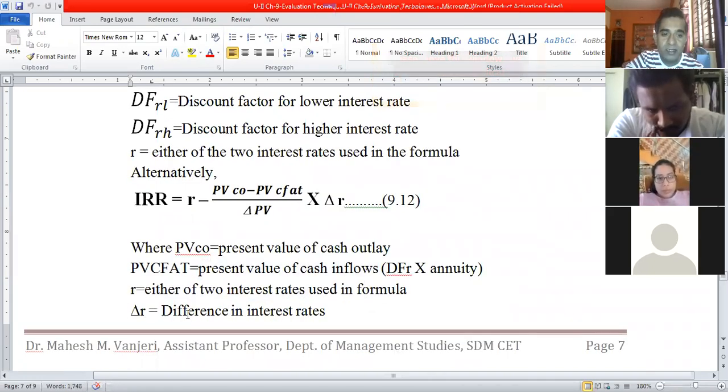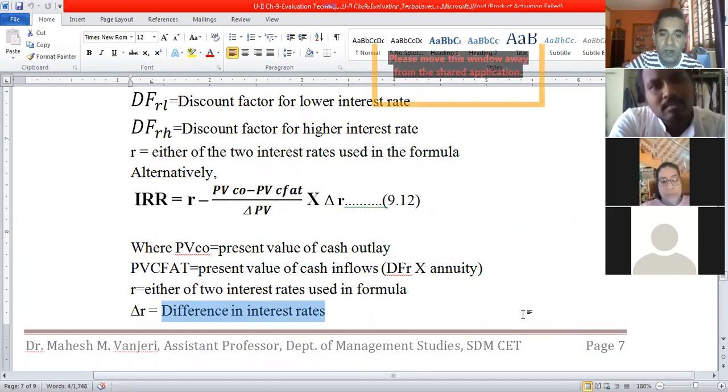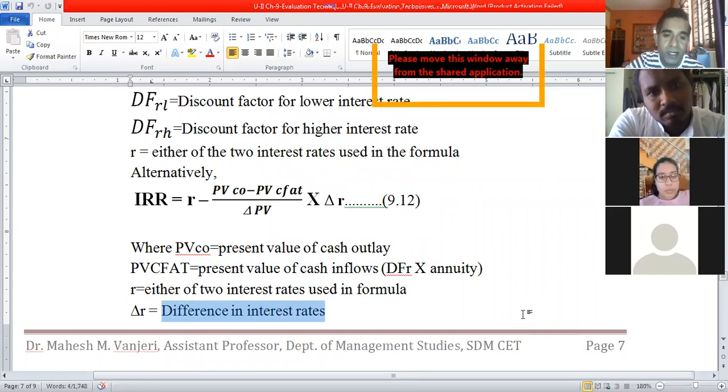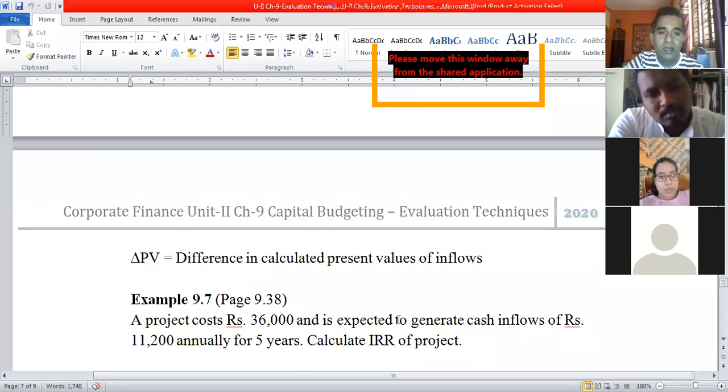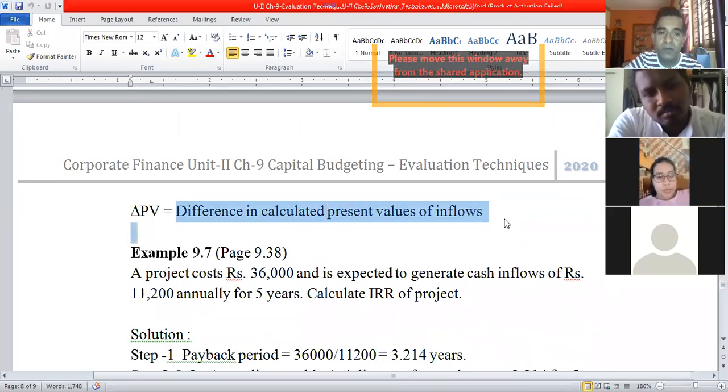Delta R is the difference in interest rates. Usually it will be 1, because we take one bigger and one smaller interest rate, like 12 or 13. So 13 minus 12 is 1, or 16 or 17. The difference is 1. And delta PV is the difference in calculated present values of inflows.